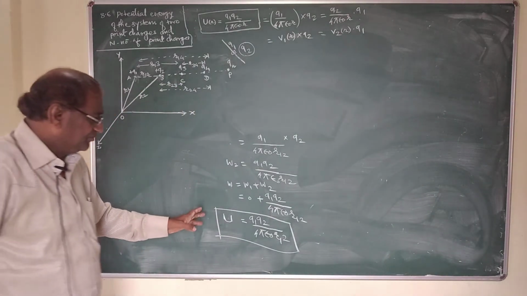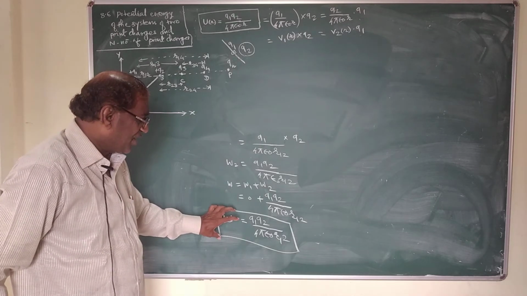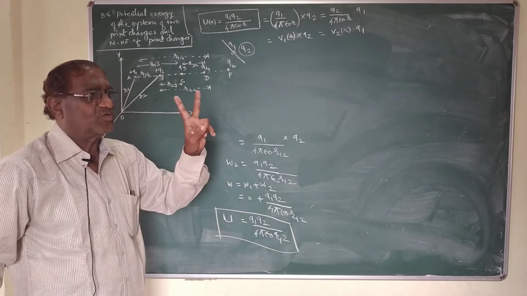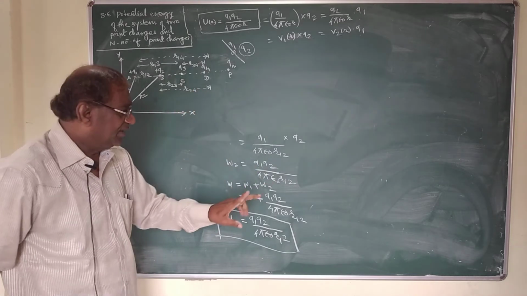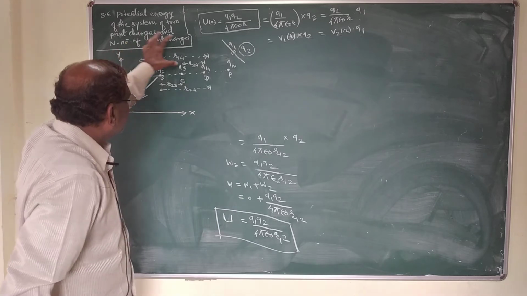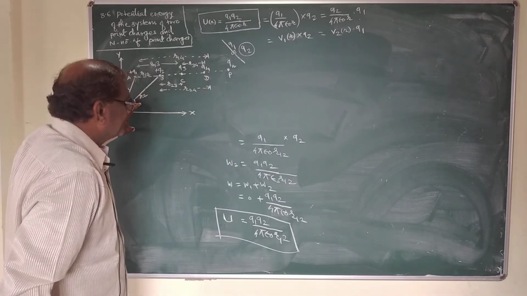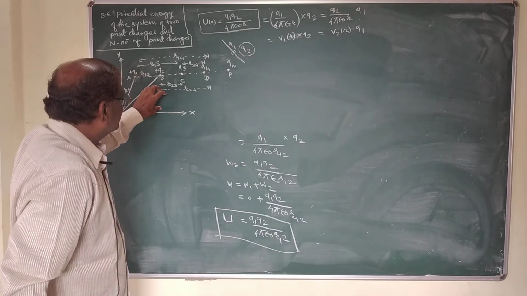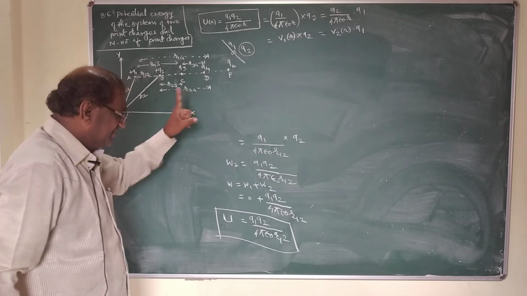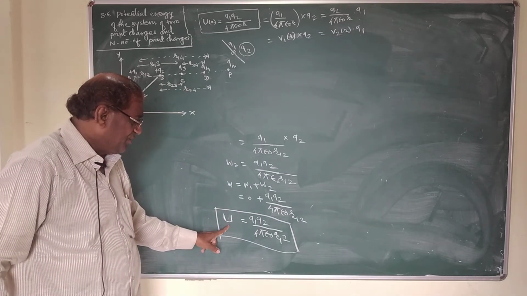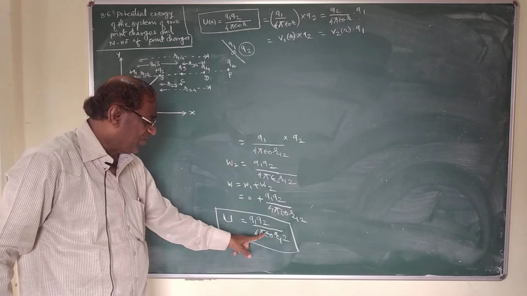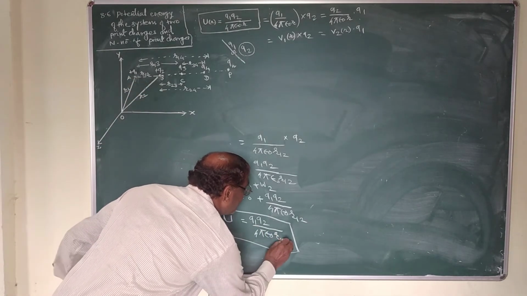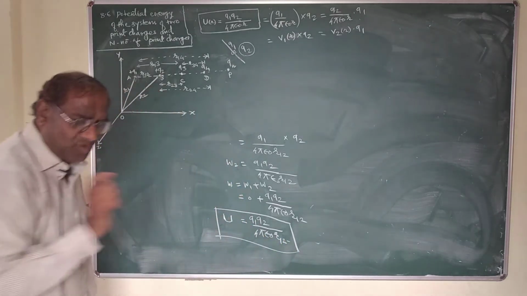So, this much potential energy is stored in the system which consists of 2 point charges Q1 and Q2. So, in the absence of an external electric field, the total potential energy stored in the system of 2 point charges is given by U is equal to Q1 Q2 upon 4 pi epsilon 0 R12. This is the case of 2 point charges.